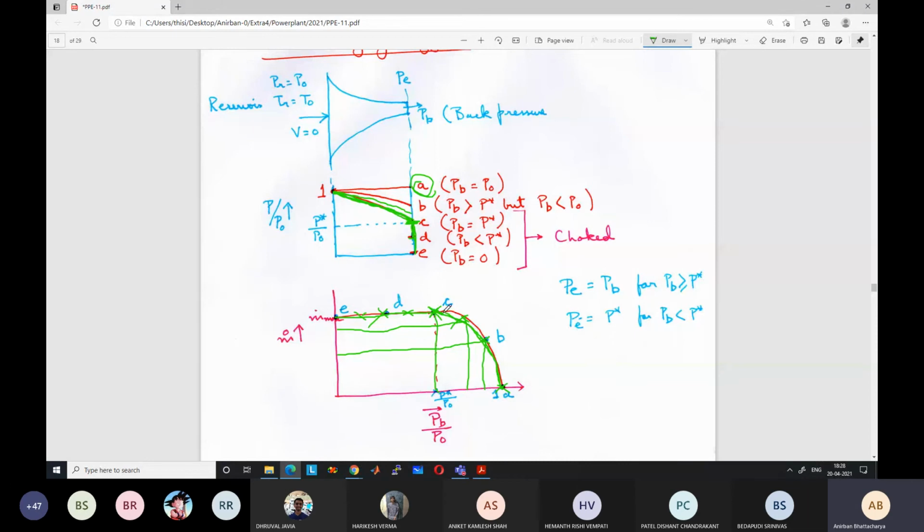And once you have reached this choked condition, the mass flow rate cannot increase further. This is the maximum mass flow rate that can occur. Any questions? Is this clear to you?